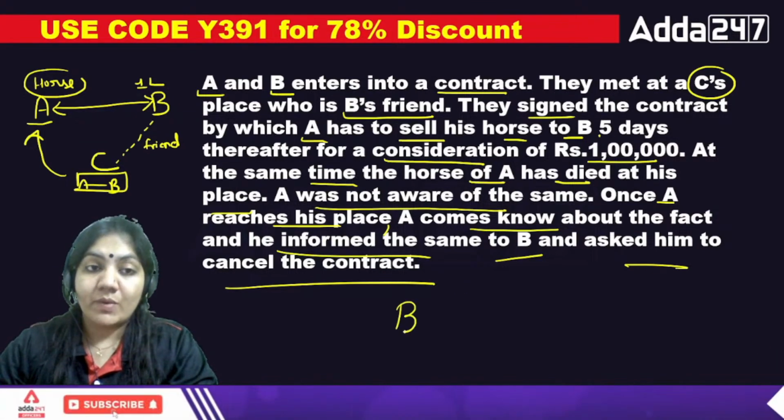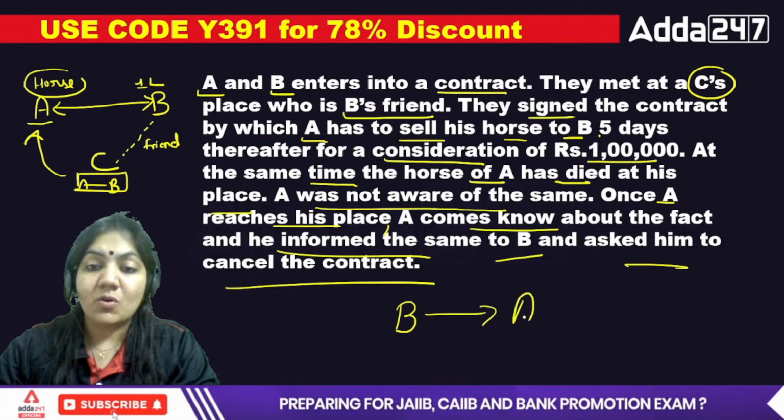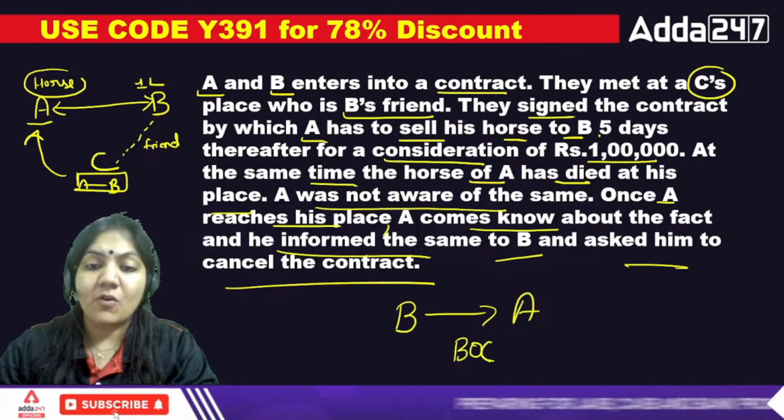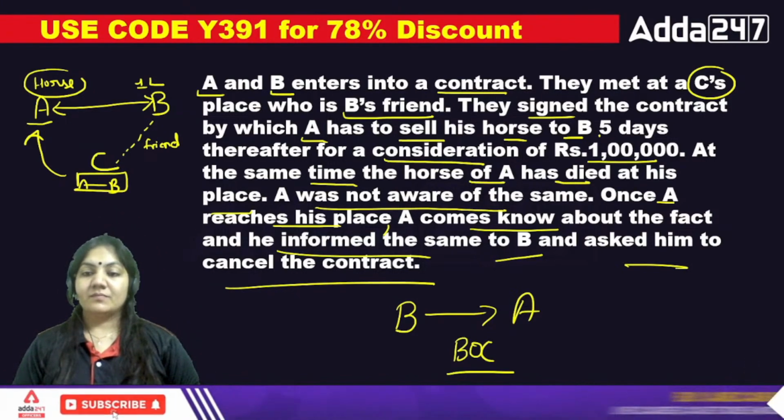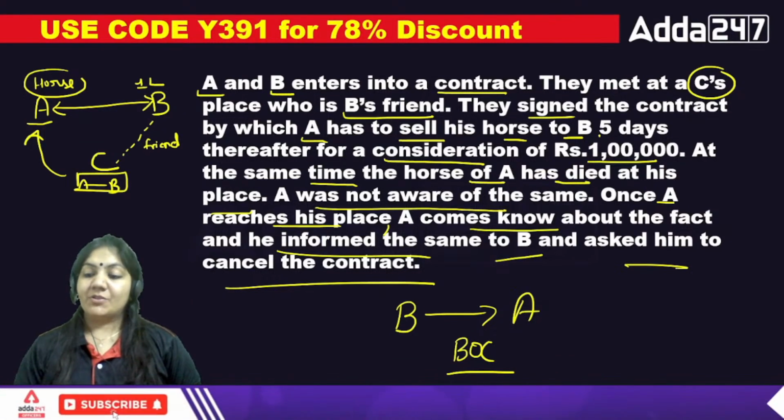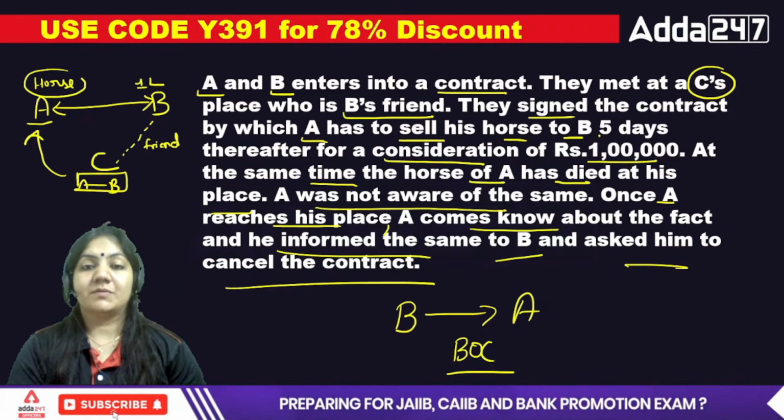Now B is very angry. B filed a case on A regarding the breach of contract. So this is breach of contract. Tell me, is this a breach of contract? Please read the question.